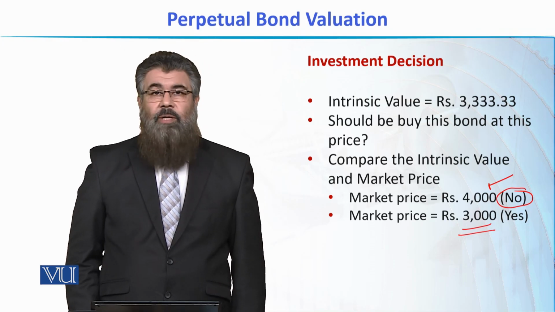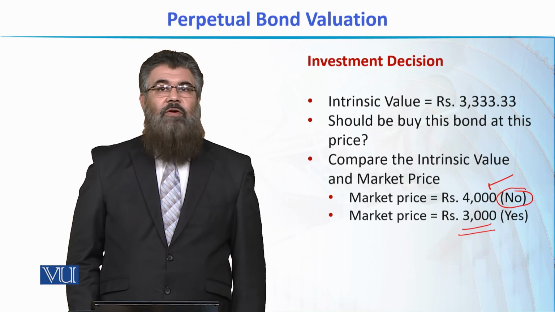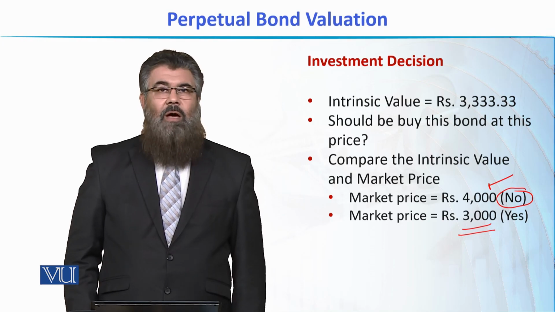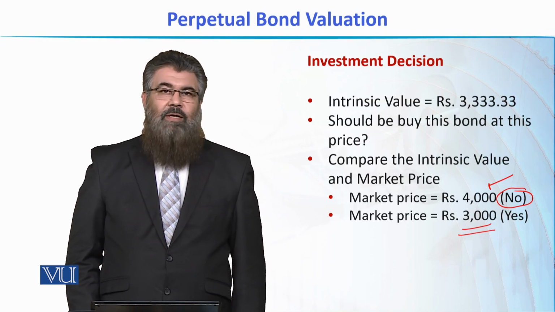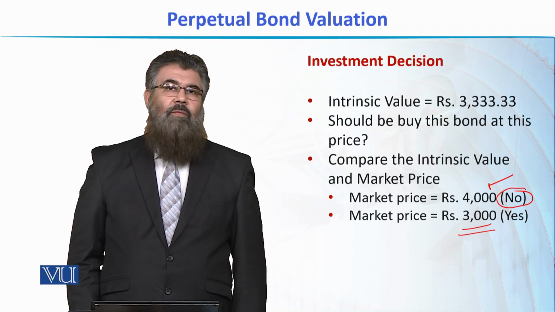But we should not purchase a bond at a price which is more than its intrinsic value, क्योंकि इससे हमारा required rate of return हम earn नहीं कर सकेंगे. And this is how we make an investment decision while valuing the securities and making the investment in them.